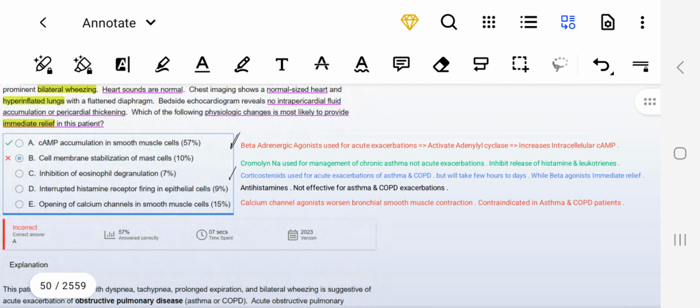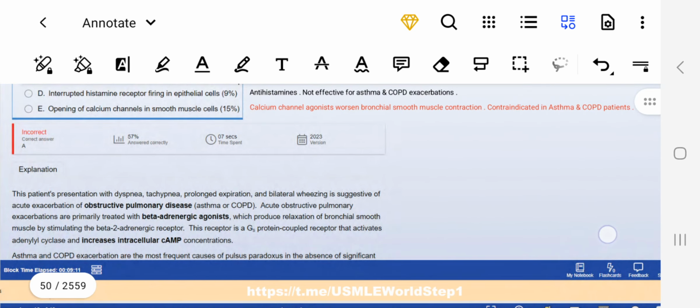Now, why not option D? Interrupted histamine receptor firing in epithelial cells. These are antihistamines, right? They are not effective for asthma and COPD exacerbations. Opening of calcium channels in smooth muscle cells. These are calcium channel agonists that would worsen bronchial smooth muscle contraction, right? So they are contraindicated in asthma and COPD patients, right? Okay.